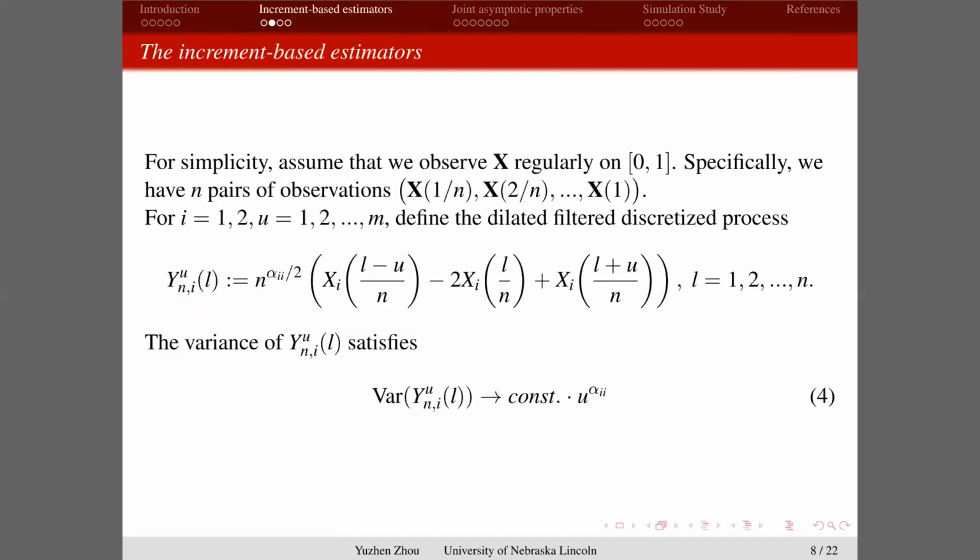The basic idea is, for each trajectory, we take the difference of the process at different time points, like i over n, i minus u over n, or i plus u over n. u is considered as the lag of the data points. When we take the difference and calculate the variance of the resulting statistic Y, we find that the variance converges to a constant times the lag u to the power alpha i. From there, it's easy to derive a statistical estimator.